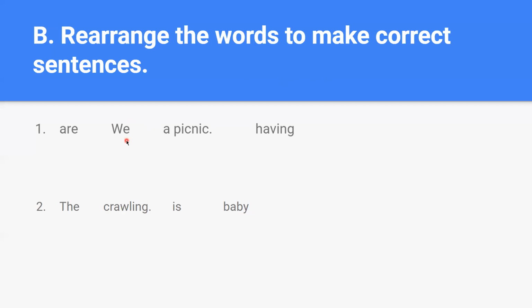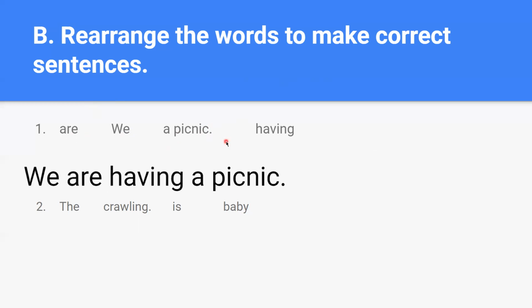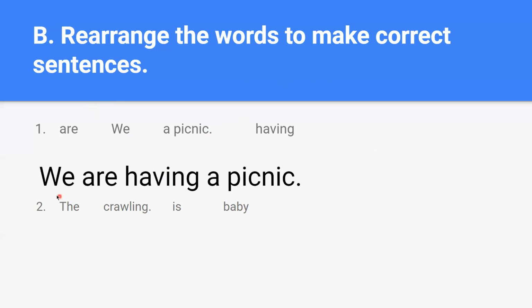Now what will be the ending of the sentence? You should search for a period or a full stop. Which word has a full stop? Here, picnic has a full stop, so this word will be the last one. So how can we rearrange them so that they give us a complete meaning? We are having a picnic. This is the correct order of the sentence. See, the sentence begins with capital W and ends with picnic with a full stop.